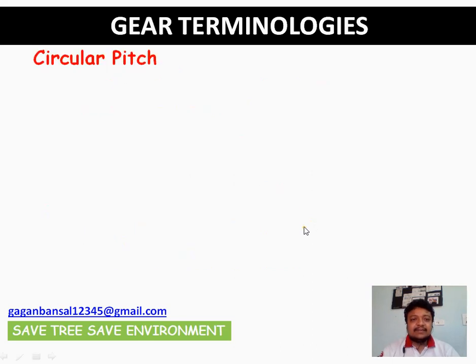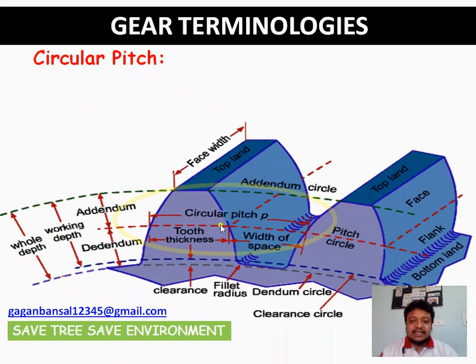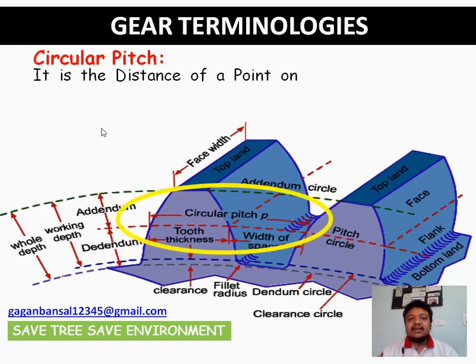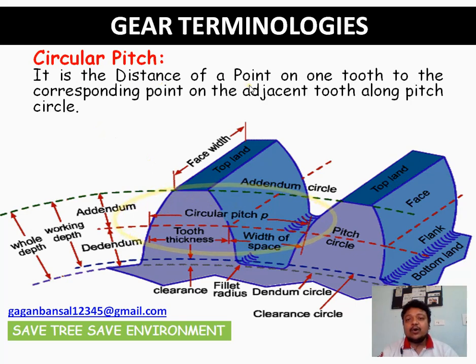Okay, the next is circular pitch, very important. What is circular pitch? As you can see in this figure, let us first define it: it is the distance of a point on one tooth to the corresponding point on the adjacent tooth along the pitch circle. We know what the pitch circle is. Say these are two adjacent teeth.